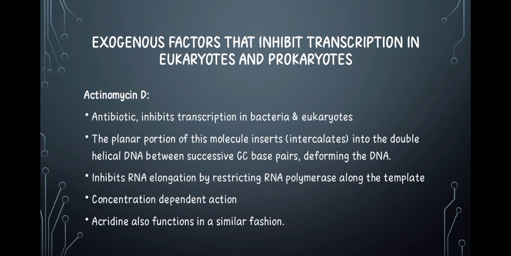It acts between two successive GC base pairs. It's a concentration-dependent action. If there's a high concentration of it, it will cause more deformation of the DNA. And then acridine also functions in a similar way. Now acridine, we considered it under our toxicology course, also performs intercalation of the DNA.